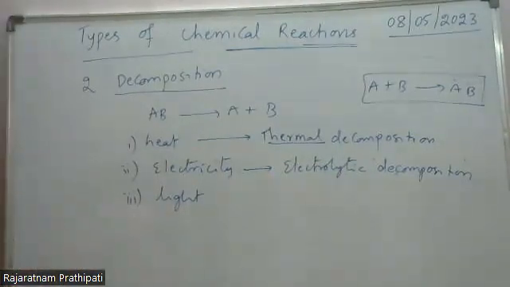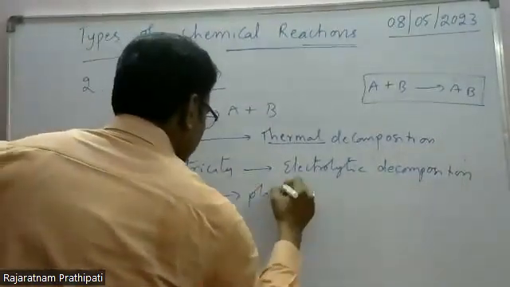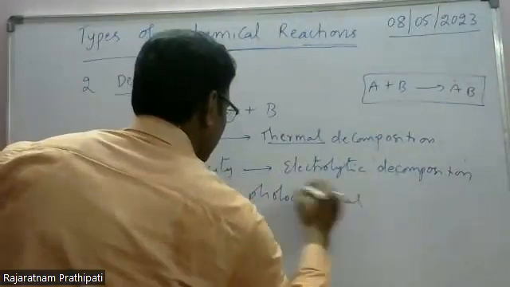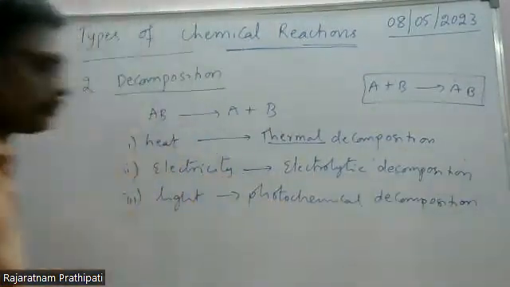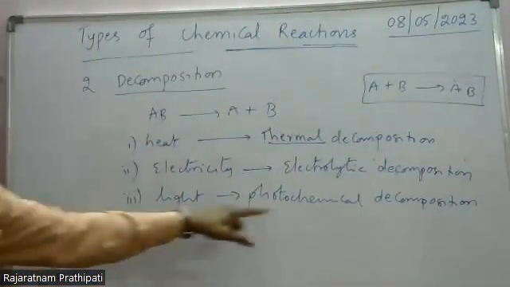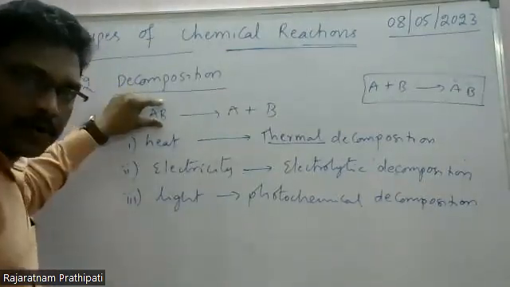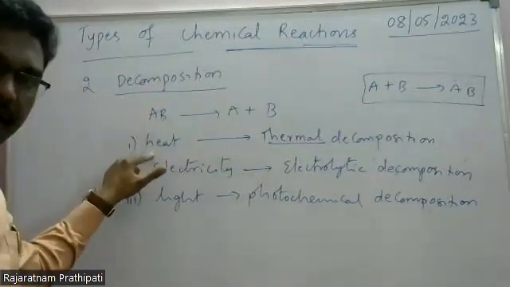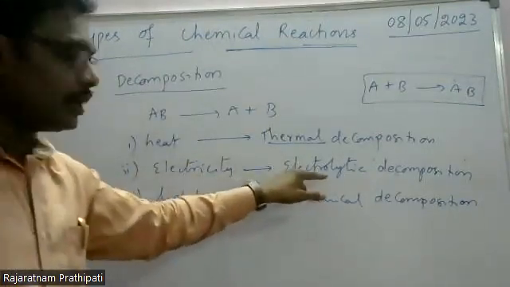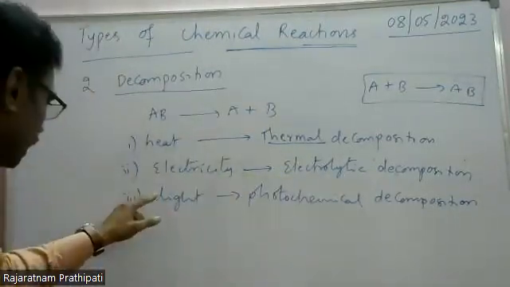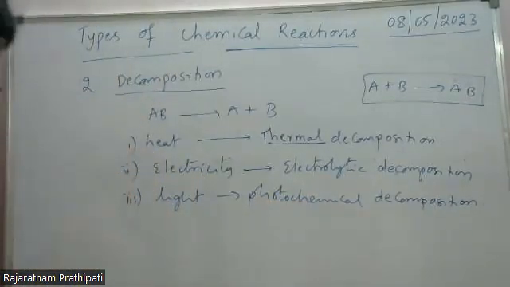In the presence of light, if decomposition takes place, those are called photochemical decomposition reactions. So to decompose the compound, energy required in the form of heat is thermal decomposition reaction. Energy required in the form of electricity is electrolytic decomposition. Energy required in the form of light, those are called photochemical decomposition reactions.